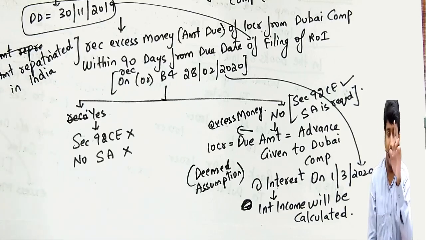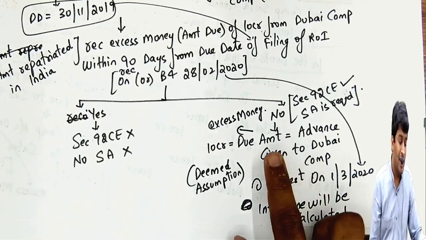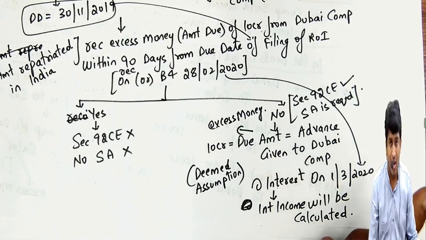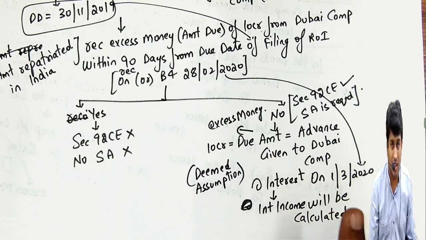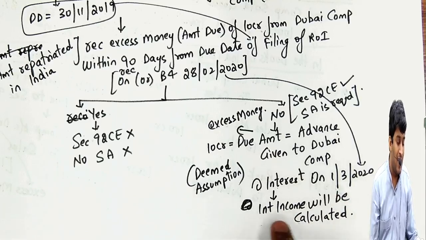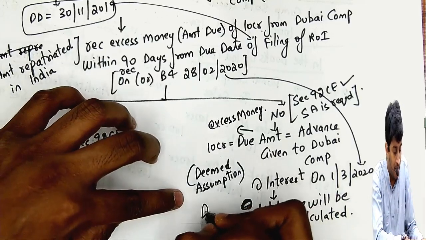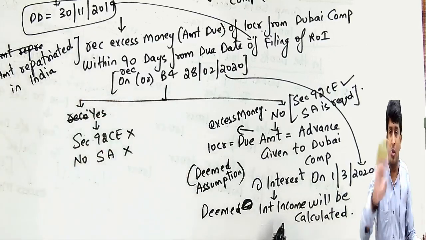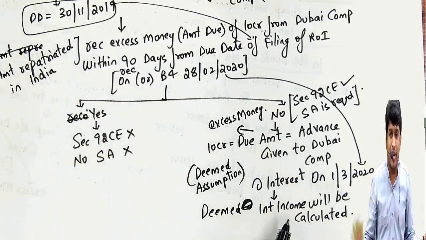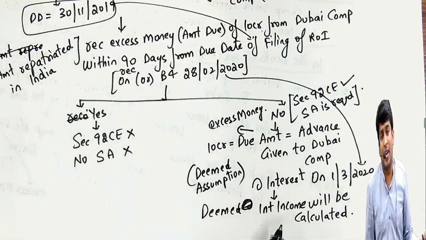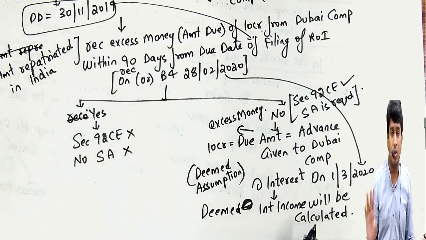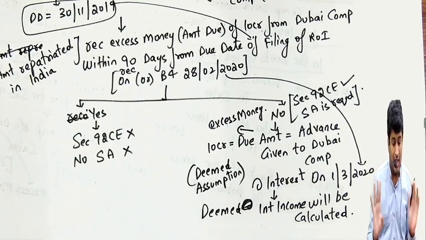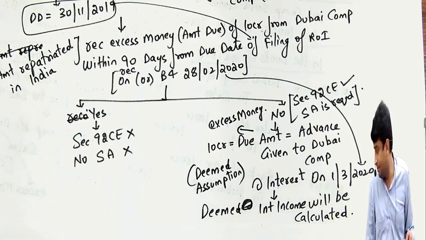If you do not get, we will assume that you have given that amount as an advance to the Dubai company at an interest of SBI plus 3.25%, and we will calculate deemed interest income. This interest you are not getting from Dubai, nor are you receiving from Dubai. Still we will ask you to pay tax on this deemed interest income. How to calculate, I'll tell you that. ये example पहले समझ में आना चाहिए आपको.